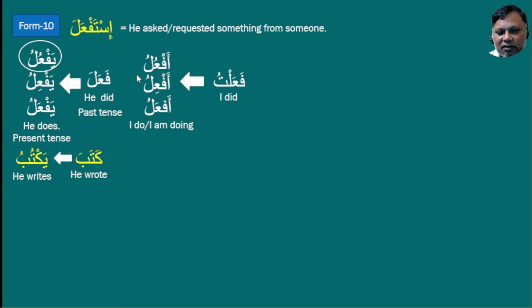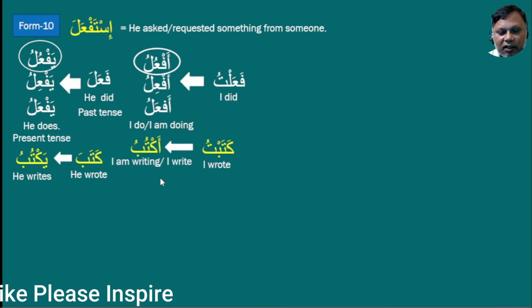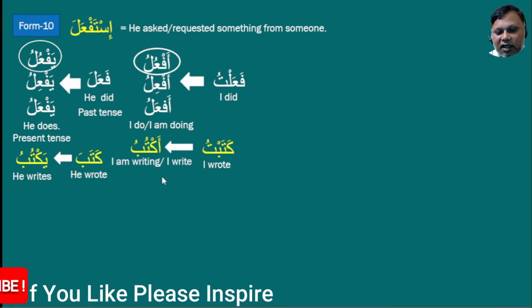Which one do we have to take? We don't know, because this is only the formula. Now if we put katabtu under fa'altu, meaning I wrote, then we understand which one we have to pick from these three. It will be the first one, af'ulu. A similar explanation. Now for this katabtu, we will get aktubu, meaning I am writing.